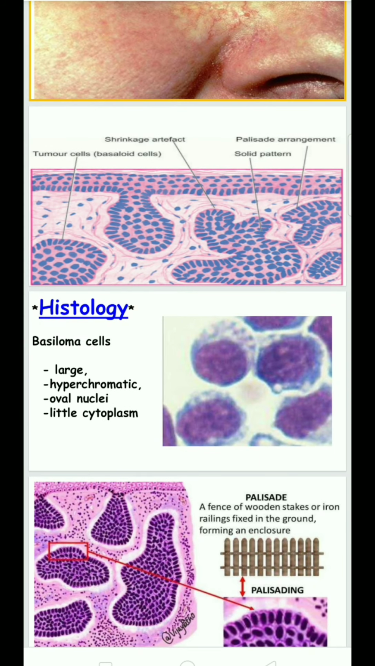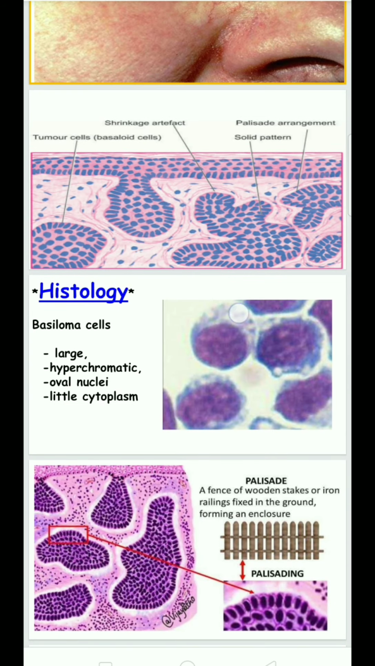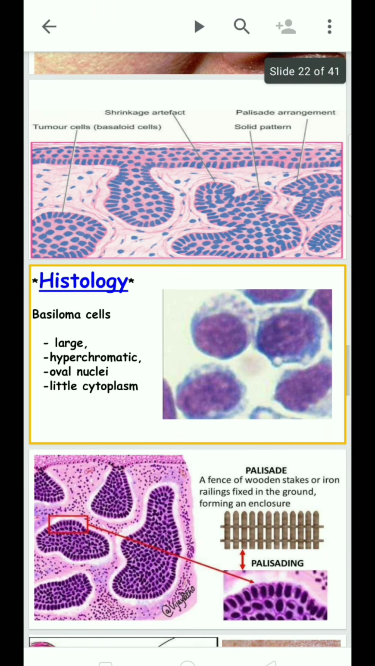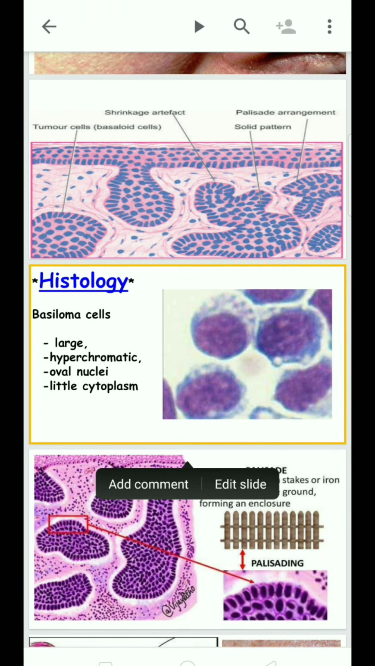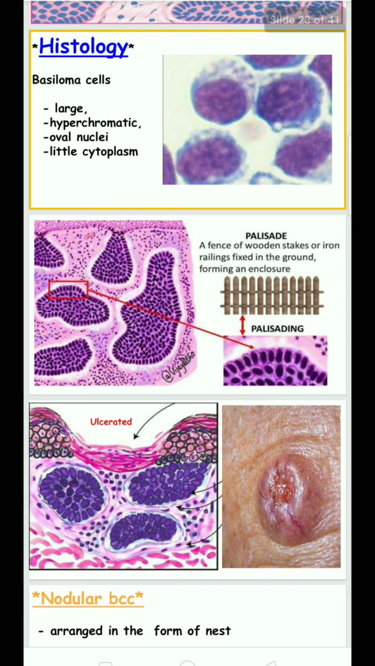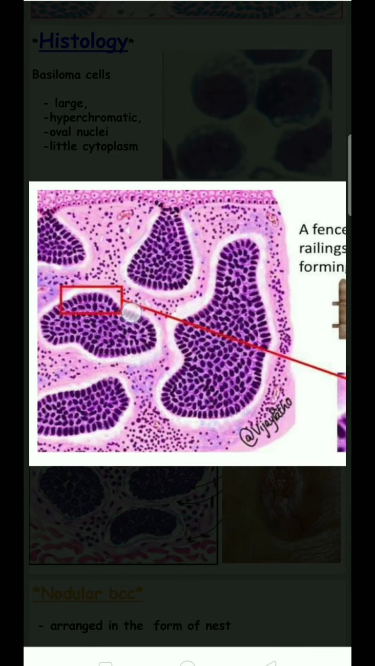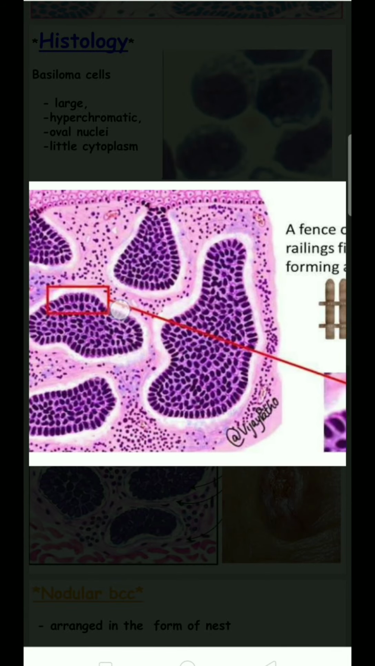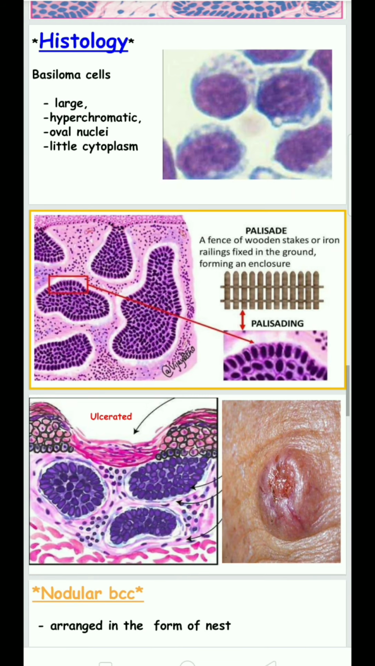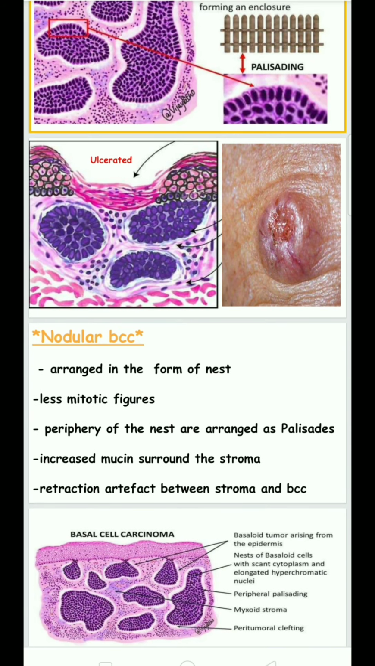In histology, the basaloid cells are arranged in nests. These basal cells have large, hyperchromatic, oval nuclei, and little cytoplasm will be seen. There will be a palisading pattern around the periphery. That is the nodular basal cell carcinoma, arranged in the form of nests.